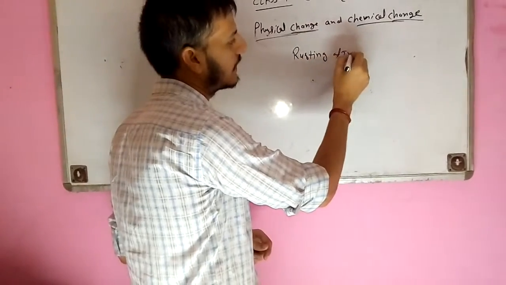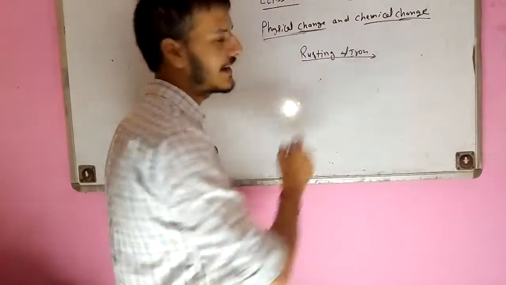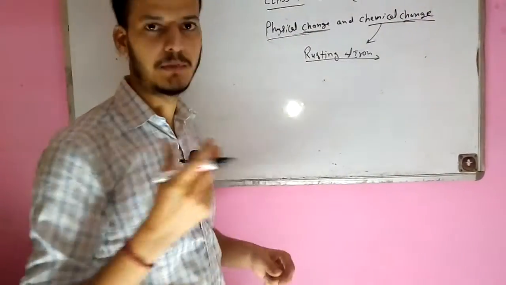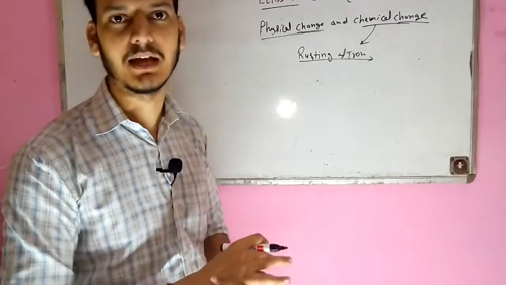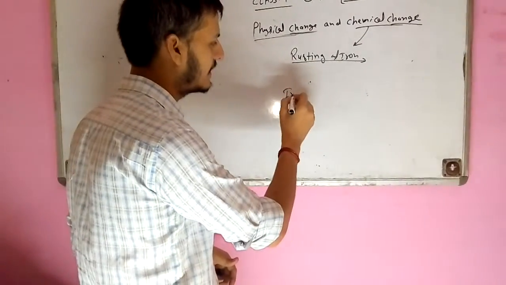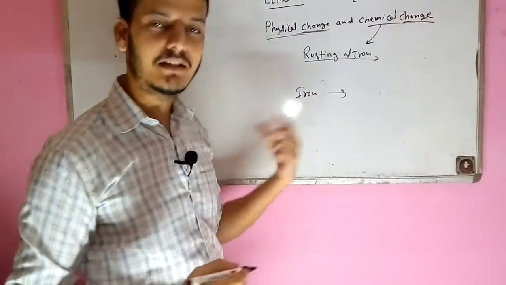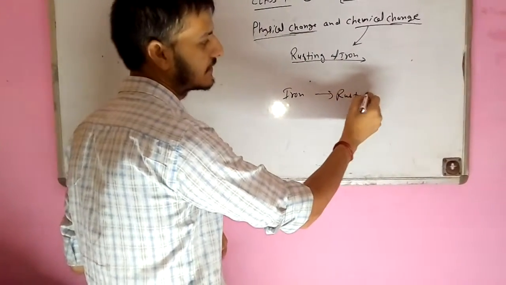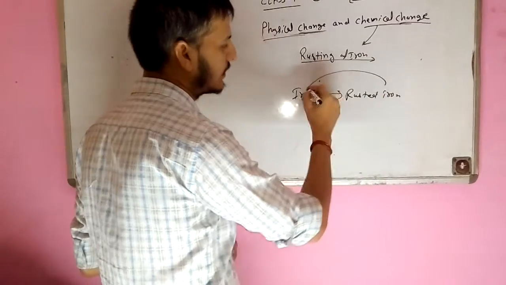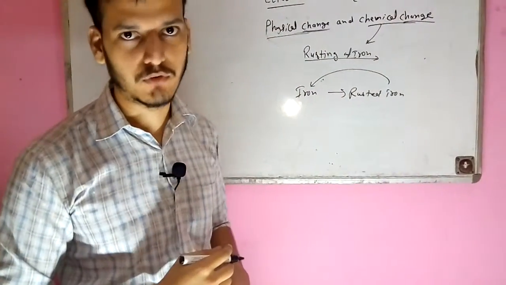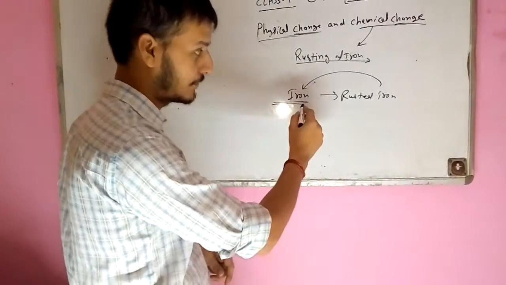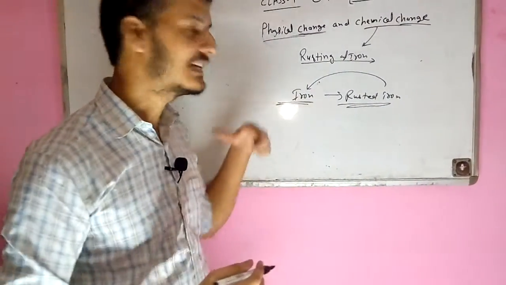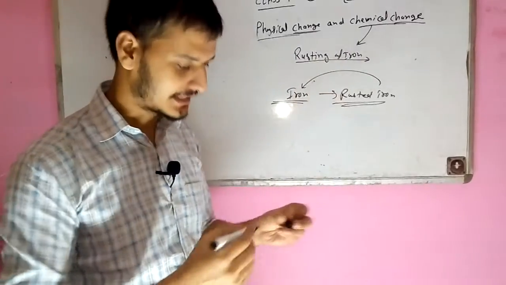Rusting of iron is a kind of chemical change, because once iron is rusted, it cannot be reversed back. Suppose there is iron, and if it gets rusted, it cannot be converted back to its original form. One is the pure form of iron, and the other is the impure form of iron. So we will discuss here what exactly happens in the rusting of iron.